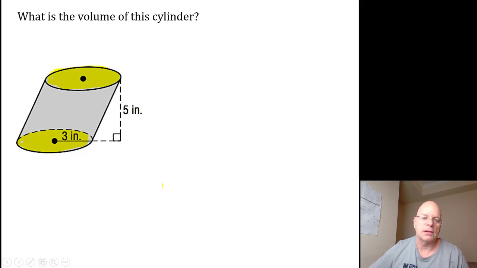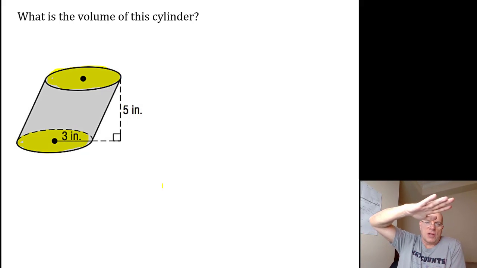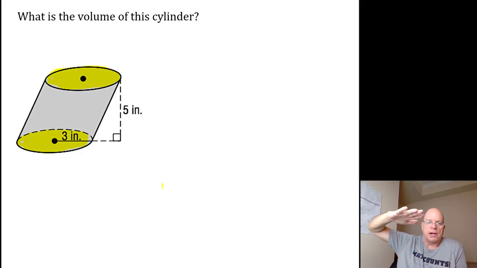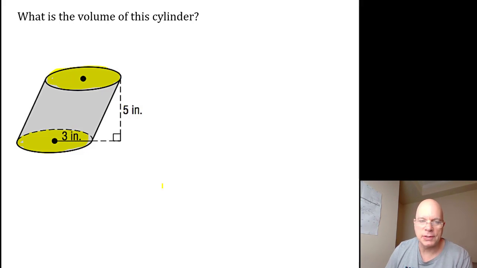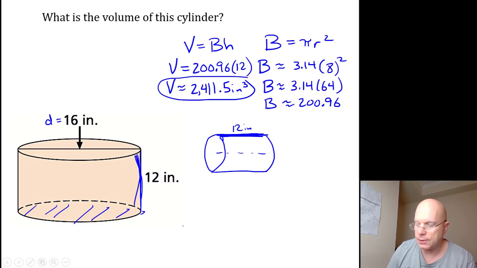Do they look parallel? They're not right on top of each other, but they're still parallel. If you extended the plane in which each of those circles existed, those planes would never touch. And so, most of the cylinders you're going to see, or most of the prisms, are called right cylinders because the lateral face makes a right angle with the base shape, but it doesn't have to be the case.